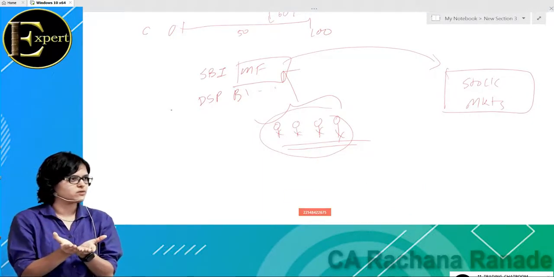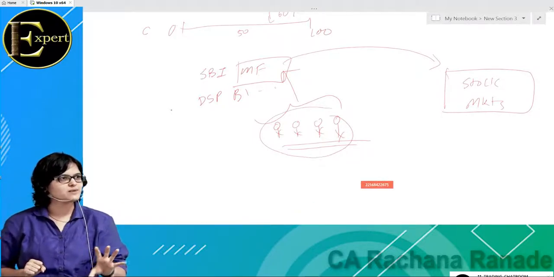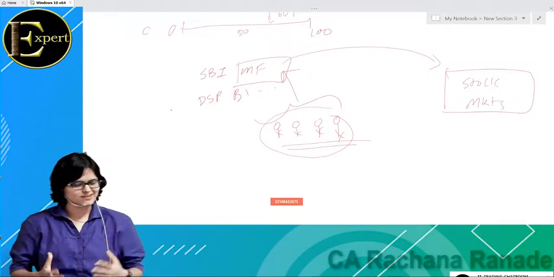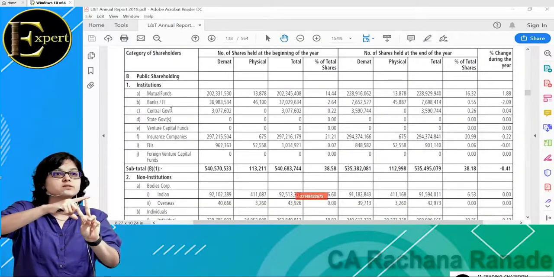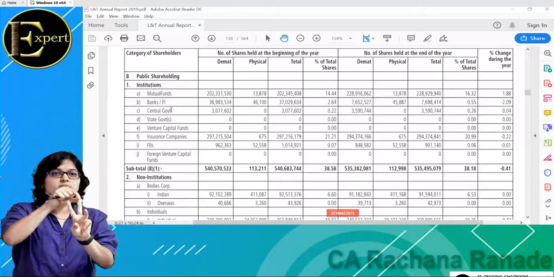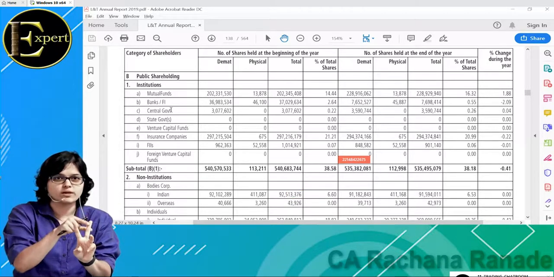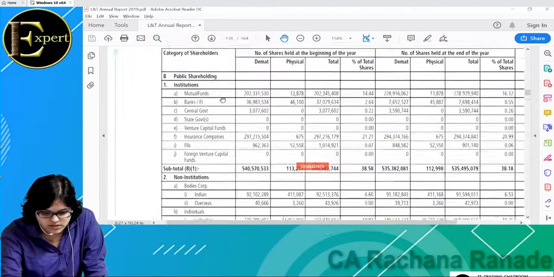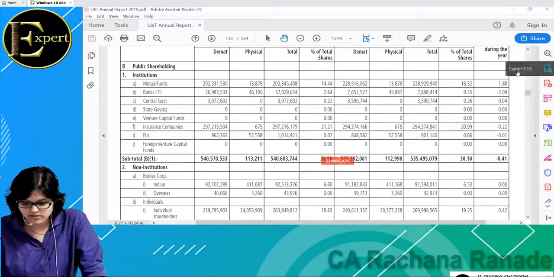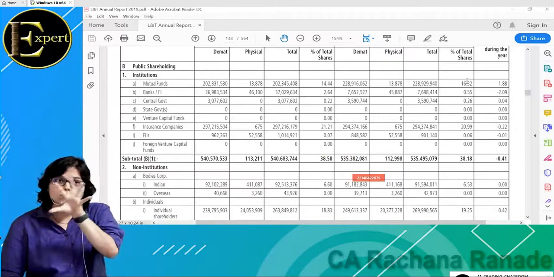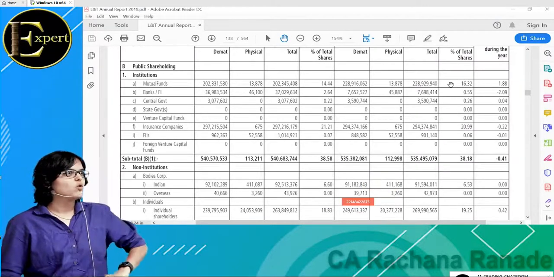Okay, so as of now, what did you understand? Mutual fund, two interpretations. Which two interpretations? One, it is an institution, and one, it's an investment avenue. It's where you can invest your money. Okay. So coming back to the discussion, how much shares have mutual funds held in L&T? Now here you can see, is it one mutual fund or all mutual funds put together? All mutual funds put together, they hold 16% holding of L&T. मतलब L&T का जो basic fund है, let us say of 100 rupees, out of 100 rupees, 16% ownership is of whom? Mutual funds in India. Okay, that's a big thing.